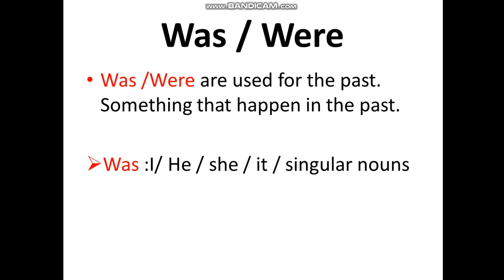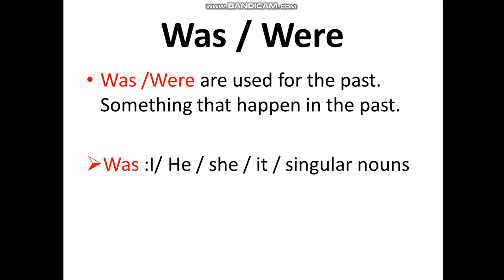This is how we use was: with I, he, she, it, and singular nouns. Again, we use was with I, he, she, it, and singular nouns. You know singular nouns, right? A noun that has only one.